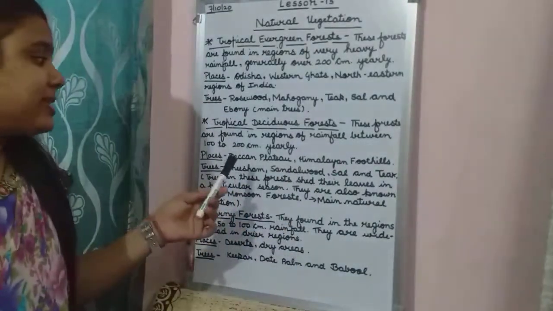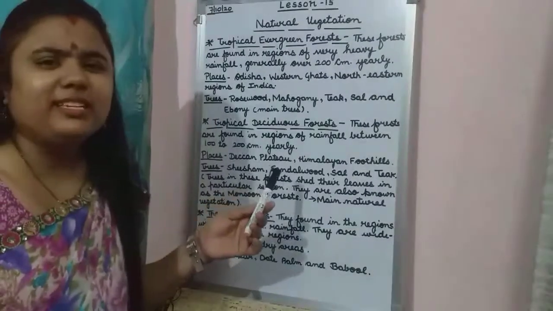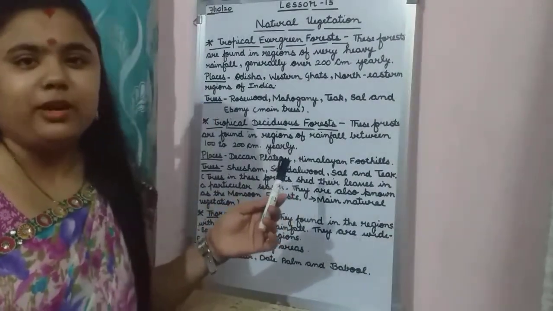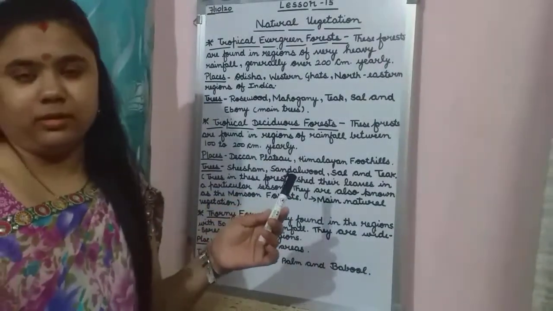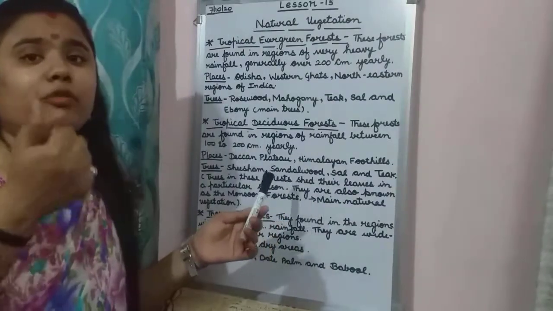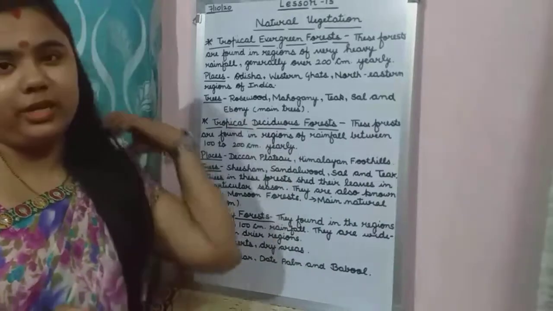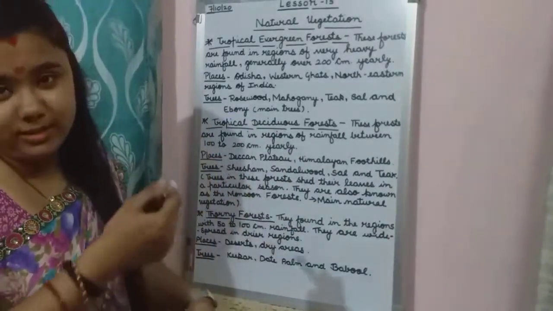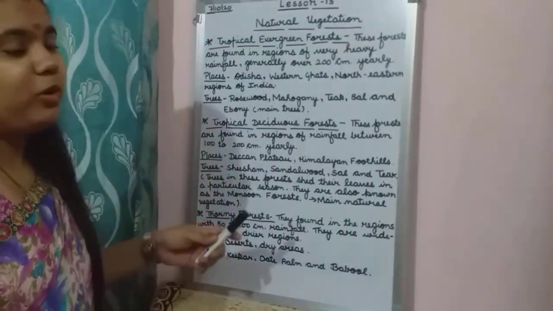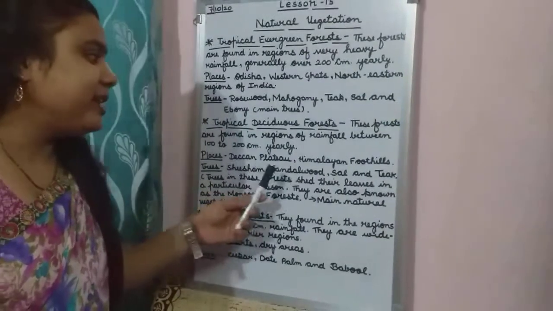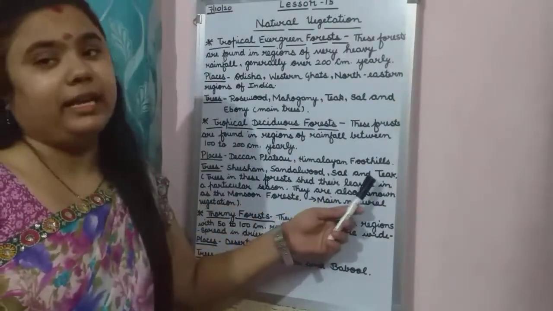Okay, which are the trees? Shisham. You must have heard these names of the trees also. Shisham tree. The wood of the shisham tree we take to make furniture. So many types of furniture are made from the wood of the shisham tree. So, shisham tree, sandalwood, sal and teak.